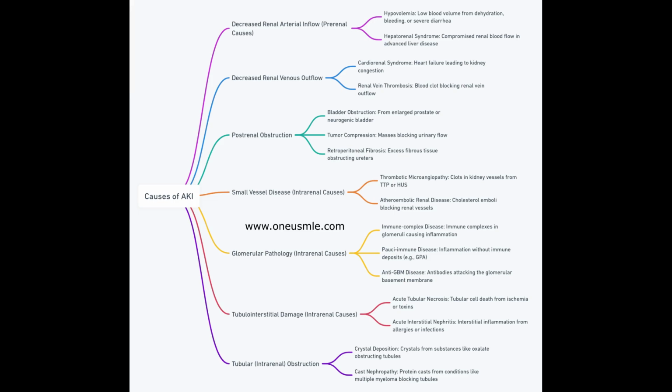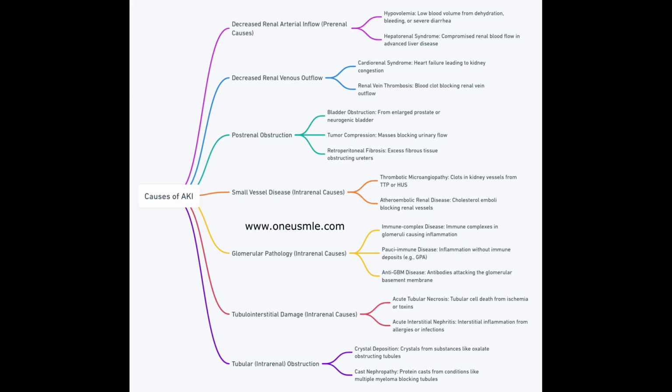Starting with prerenal causes, these are due to insufficient blood flow reaching the kidneys. Hypovolemia, for example, involves low blood volume from dehydration, bleeding, or severe fluid losses, such as those from diarrhea. Another prerenal factor is Hepatorenal Syndrome, typically seen in advanced liver disease, where renal blood flow decreases without direct damage to the kidney tissues.